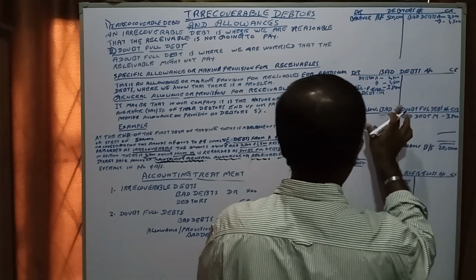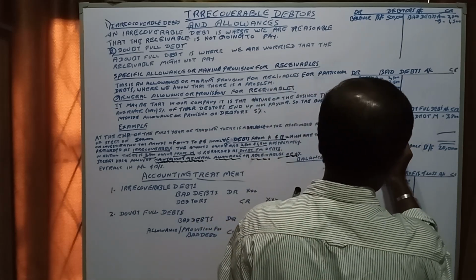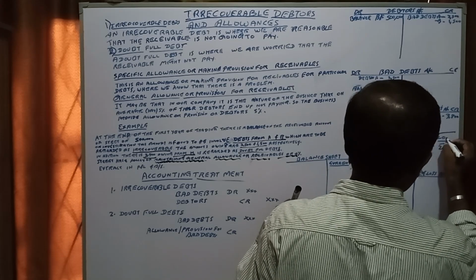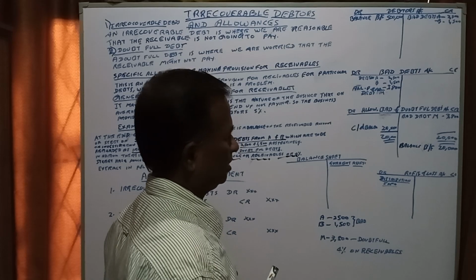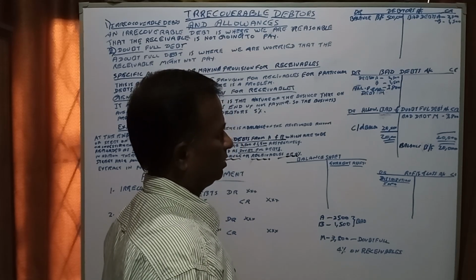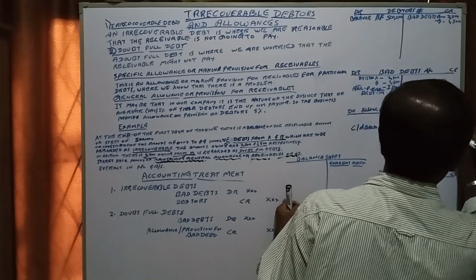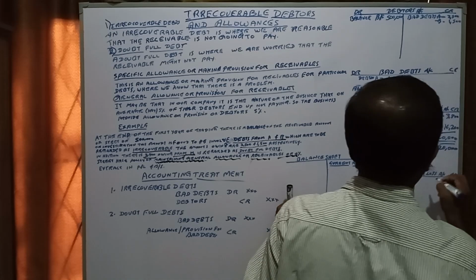We are not bothered about other things. Balance carried down should be, then we balance here 20, here 20,000. 3,800 only we have made that bad debts adjustment. So the rest is 16,200.